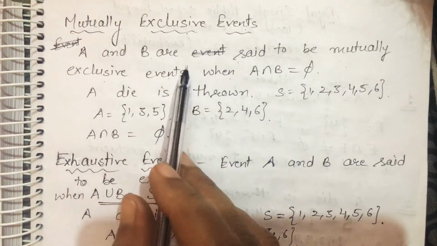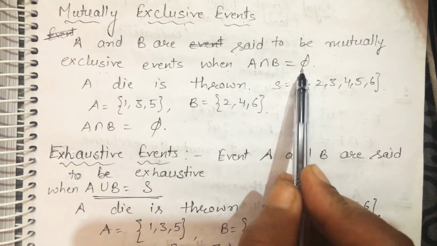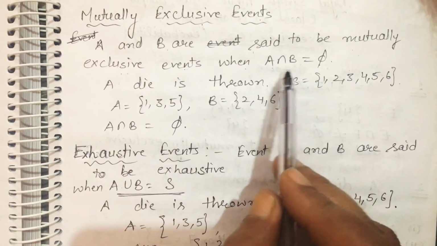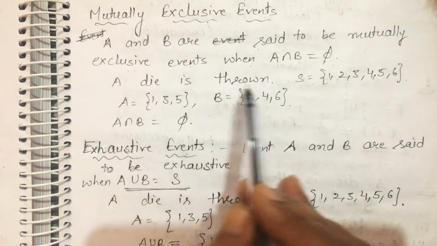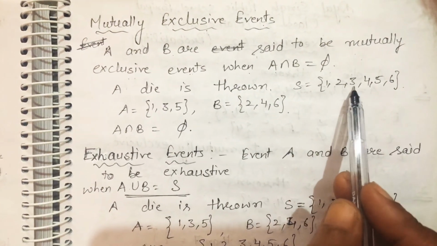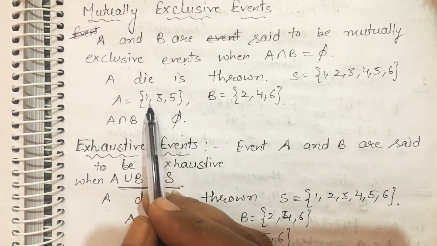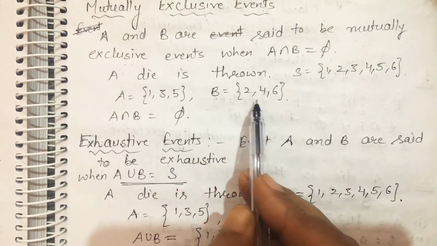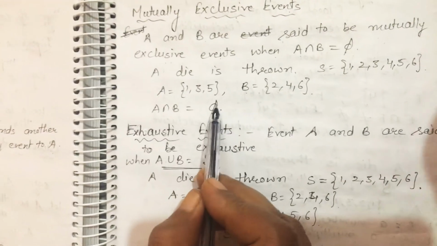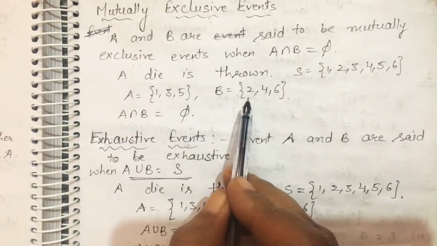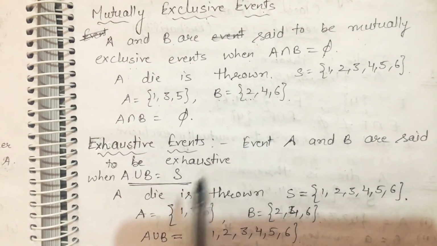It means if there is nothing common in those two sets, then what do we call them? Mutually exclusive events. Suppose a die is thrown, then what is the sample space? 1 2 3 4 5 6, and A event has elements odd numbers 1 3 5 and B is the event of getting even number 2 4 6. Then what is common in these two? Nothing. So phi. So here A and B are mutually exclusive events.